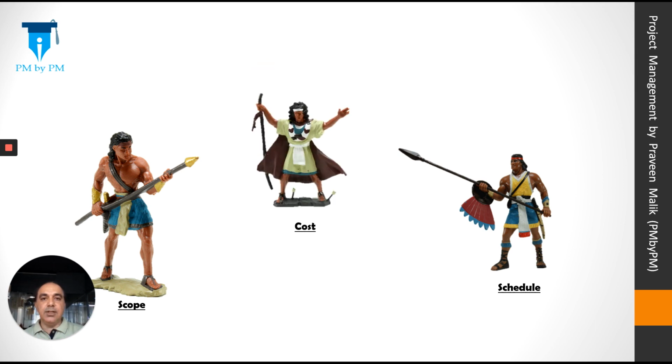Then the third guy came in, the cost manager. He said, hang on folks, we have to complete the project within $100,000. Can you do that? Whether it's 100 tasks or 10 tasks, I don't care. Whether it's 6 months or 3 months, I don't care. We have to complete the project in $100,000. Now this seems to be tricky.